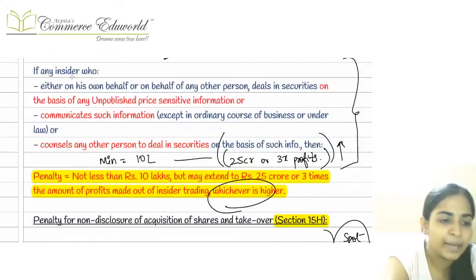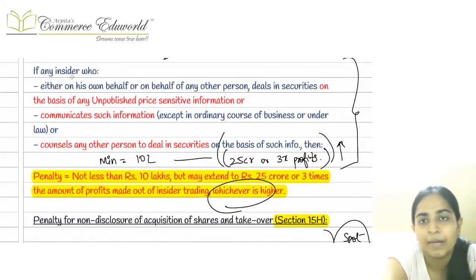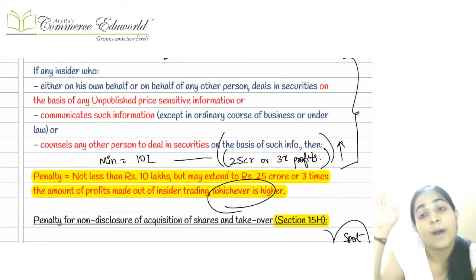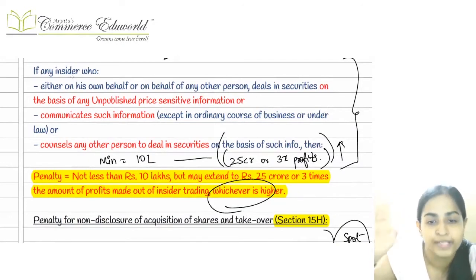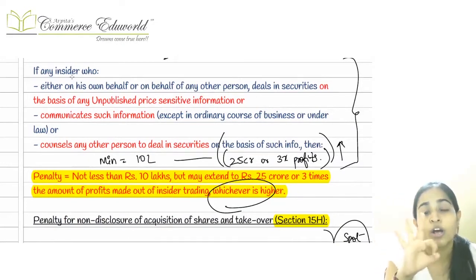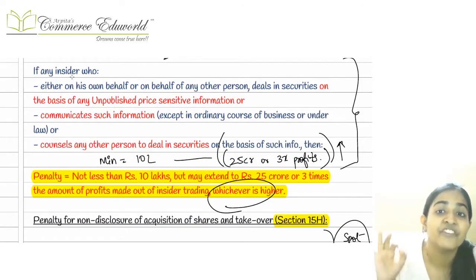The penalty applicable there is minimum rupees 10 lakh, which can go up to 25 crore rupees, or 3 times the profit made out of this insider trading, whichever is higher.